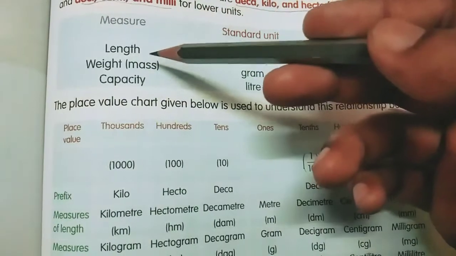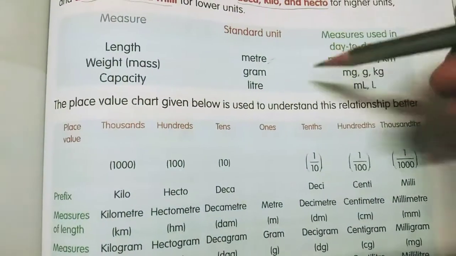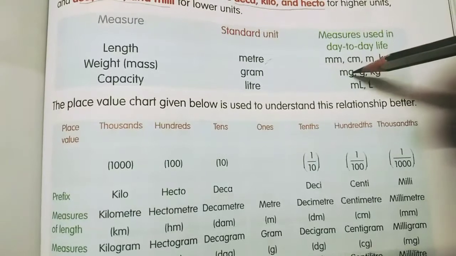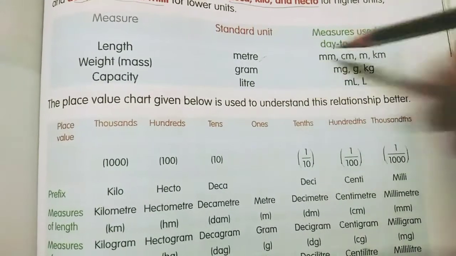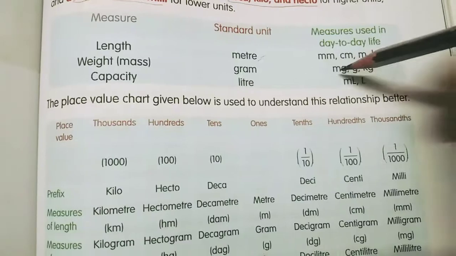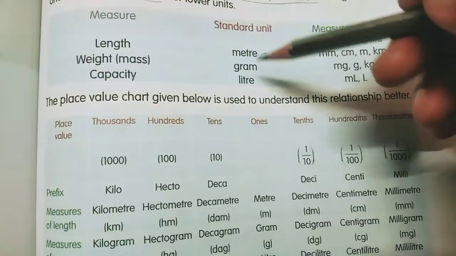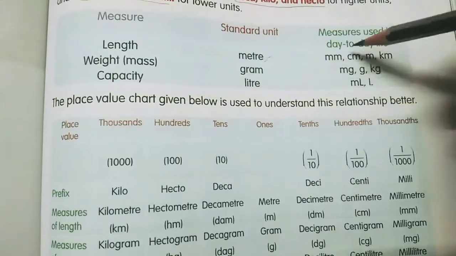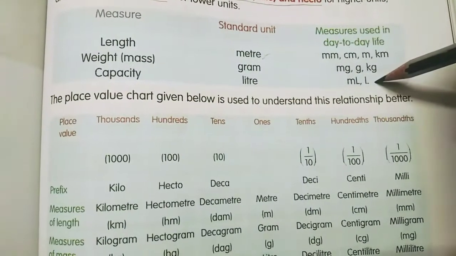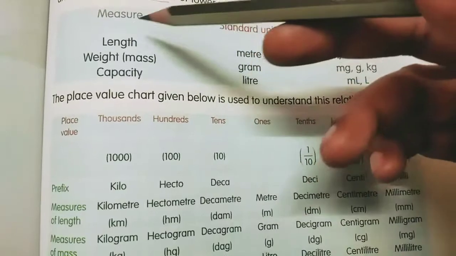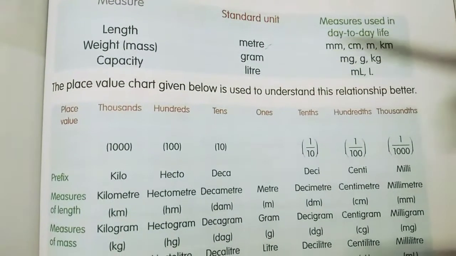Then weight, which means mass. The standard unit of weight is gram. In day-to-day life, the units used are mg, which means milligram, gram, and kg, which means kilogram. You already know all these things. Now capacity. The standard unit of capacity is liter. In day-to-day life we use ml, which means milliliter, and L, which means liter. These three measurements and their units are very important and will be used in every class in maths and science.